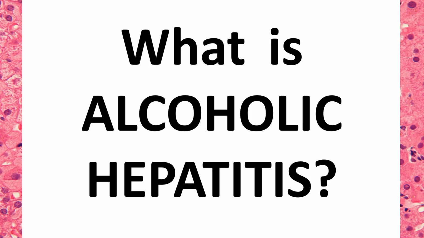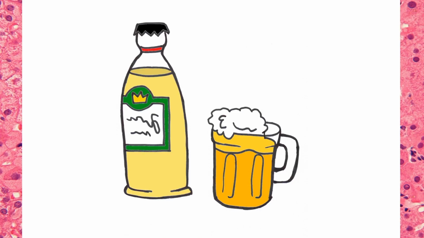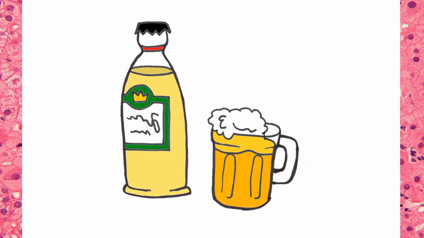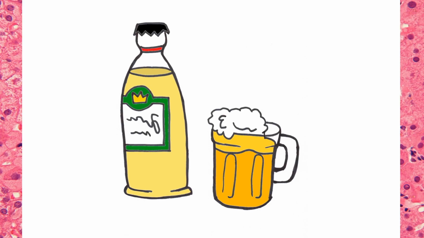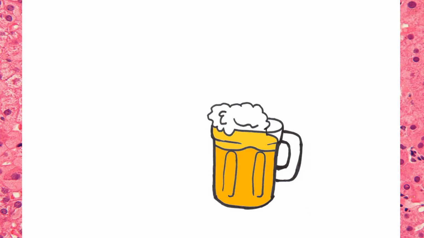When excessive drinking occurs, the liver cells can be damaged and cell death can occur. Most cases of alcoholic hepatitis occur in people who drink heavily over many years. However, the relationship between drinking and alcoholic hepatitis is complex. What we mean is, not all heavy drinkers develop hepatitis, and the disease can still occur in people who drink only moderate amounts of alcohol.